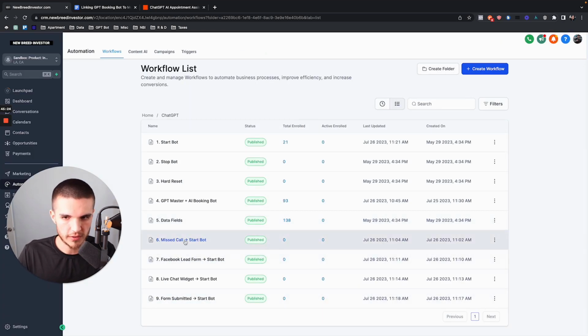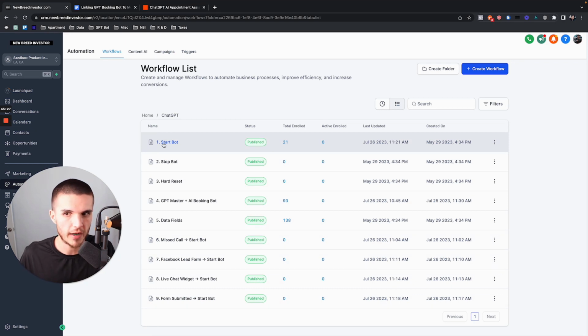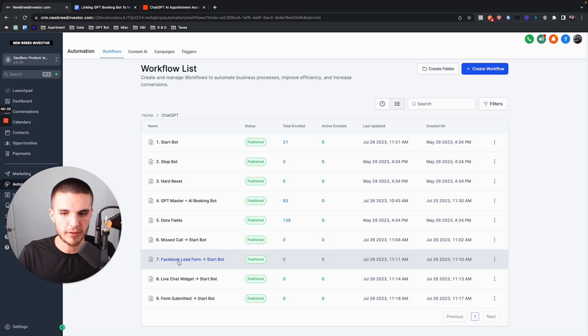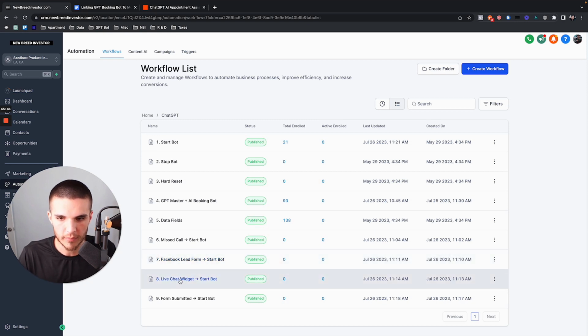So when there's a missed call, it's automatically going to start the bot on the right foot with the right message that you can customize. You could change all that back there. We have the Facebook lead form bot on the right foot. They fill out a Facebook form, boom, it sends the right Facebook lead form, right? And then from there, live chat widget starts that bot, right?